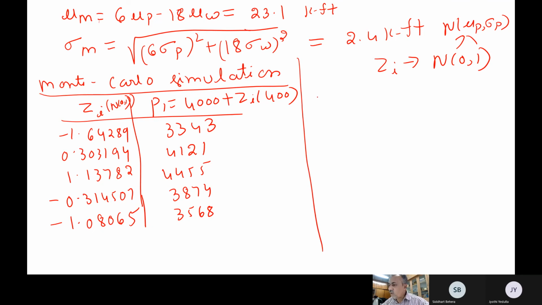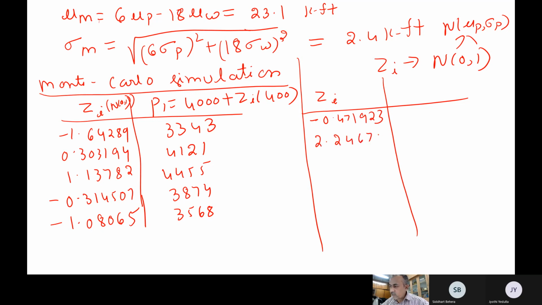Now similarly, I will do this for W also. I generate another 5 random numbers for W. So this Zi is minus 0.471923, 2.24672, then minus 1.83483, then 0.723697, then 0.313783. So these are the random numbers, N(0,1).